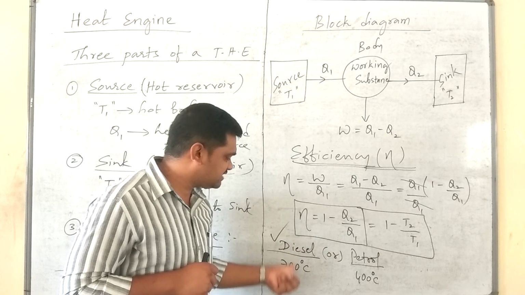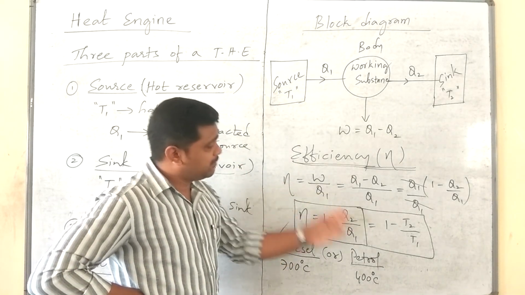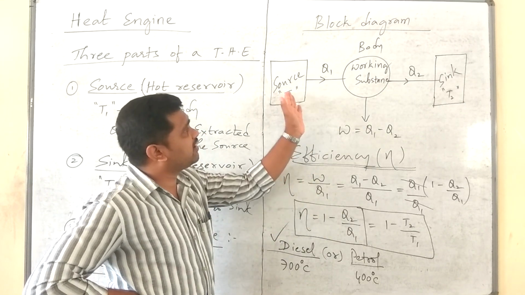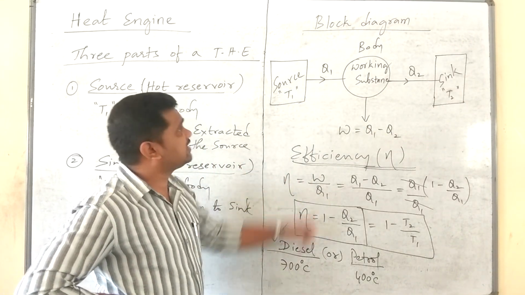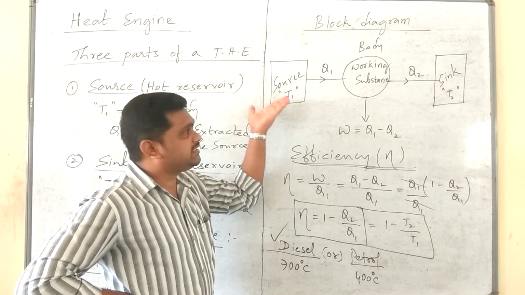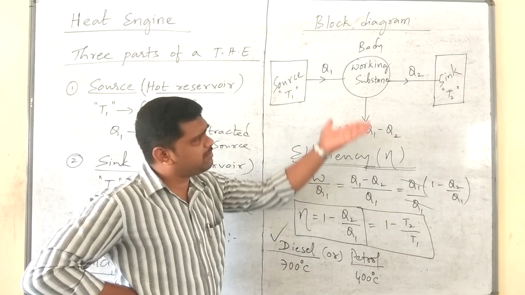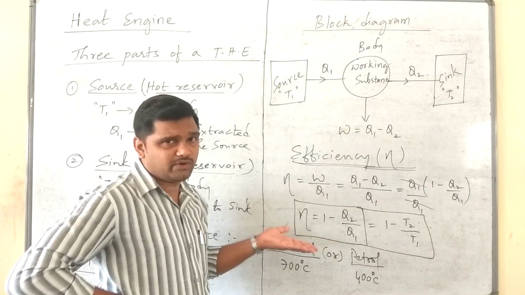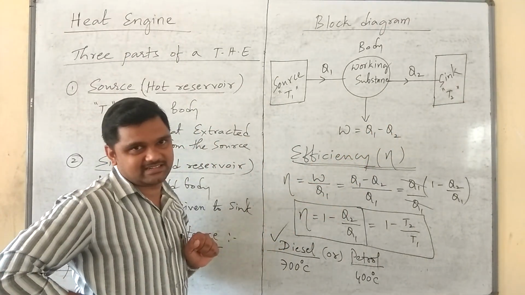Here, in case of diesel, 700 degrees Celsius will be the source temperature. But in case of petrol, 400 degrees Celsius is the source temperature. Since in a diesel engine the source temperature is very high, its efficiency is also high. And the sink temperature will be constant, that is, the surrounding temperature remains constant.